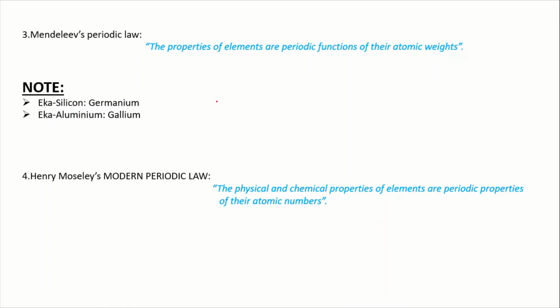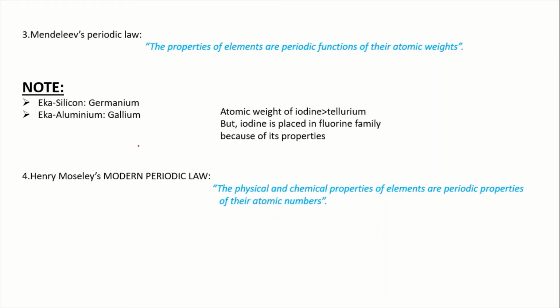But Mendeleev completely ignored the order of atomic weight. He placed the elements with similar properties together. For example, the atomic weight of iodine is greater than that of tellurium, but iodine is placed in the fluorine family because of its properties. Now coming to Henry Moseley, he modified Mendeleev's periodic law and stated the modern periodic law. It states that the physical and chemical properties of elements are periodic functions of their atomic numbers.